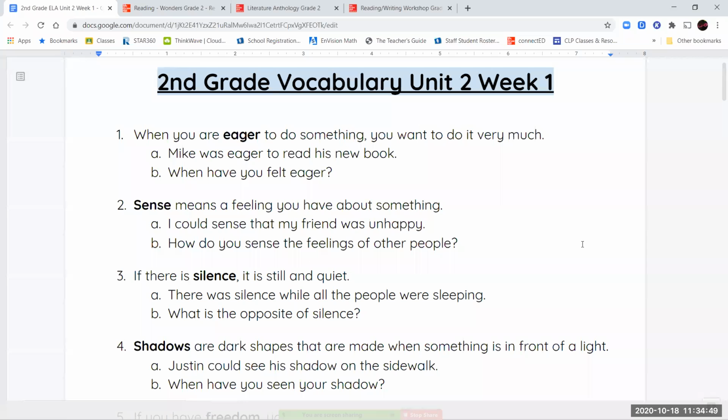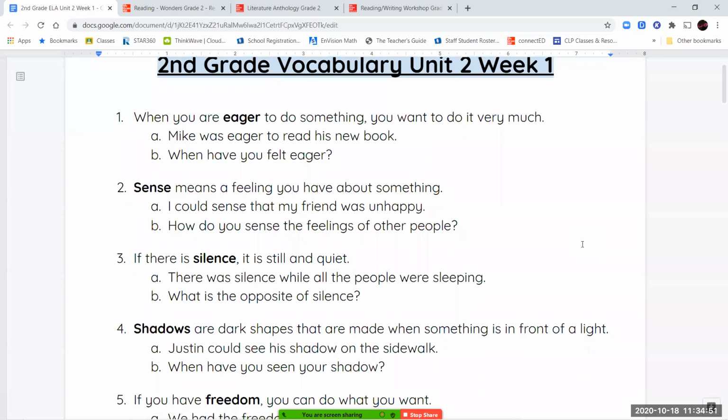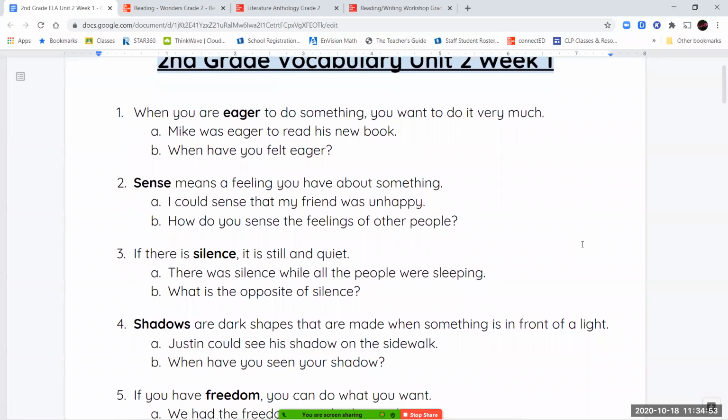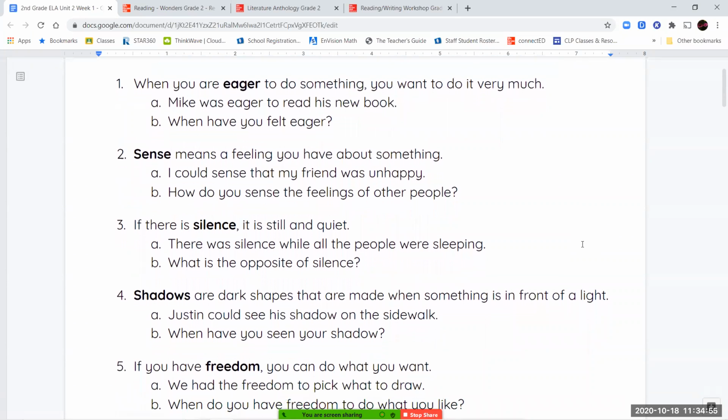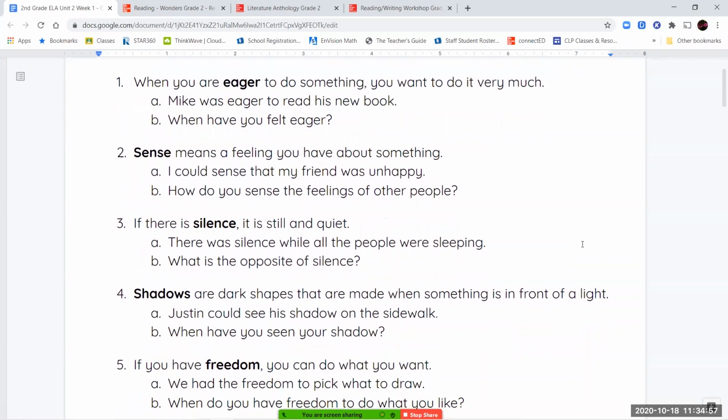Your first word is the word eager. Eager means when you're doing something that you want to do very much. So you're excited about it. It's something that makes you happy. So if you are eager to go to the park, it's something you're excited to do. It's something you're looking forward to. You can say, I was very eager to get the new book in the series I was reading, or we were really eager to go to our favorite restaurant for dinner.